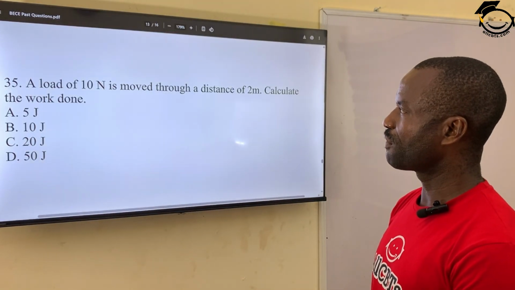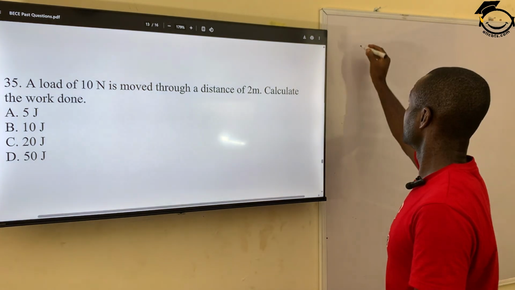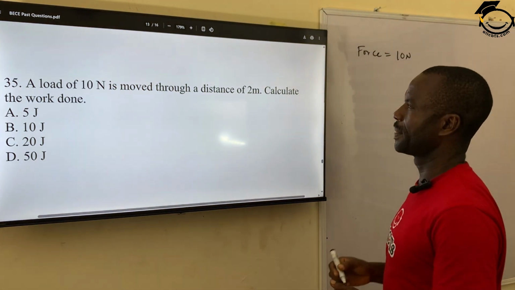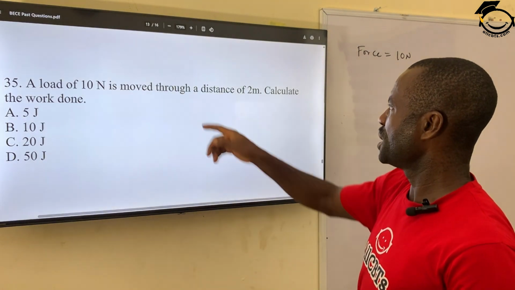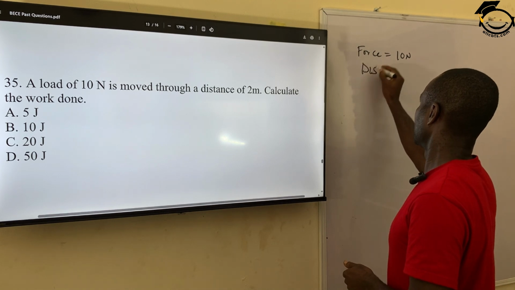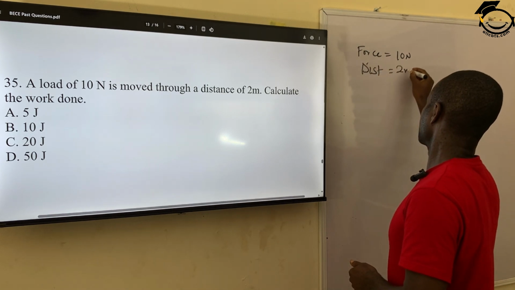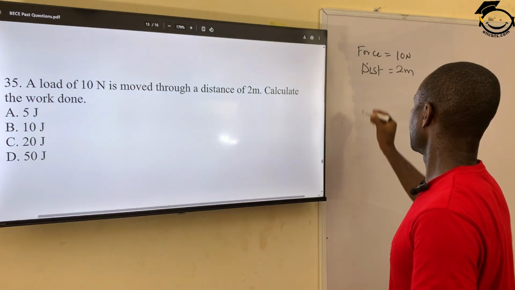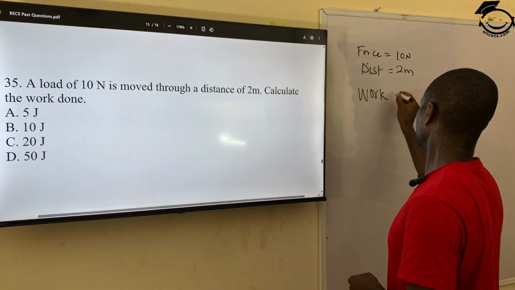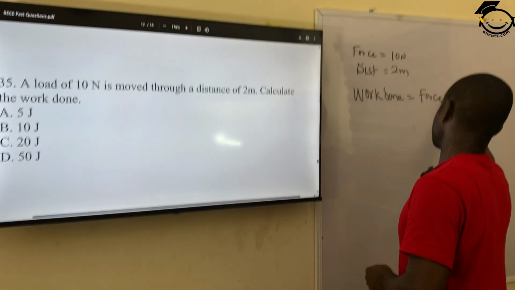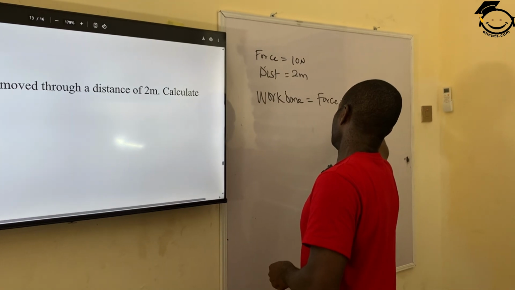Question 35. A load of 10 Newton, that is force, equals 10 Newton, is moved through a distance of 2 meters. Distance, 2 meters. Calculate the work done. Work done equals force times distance in meters.